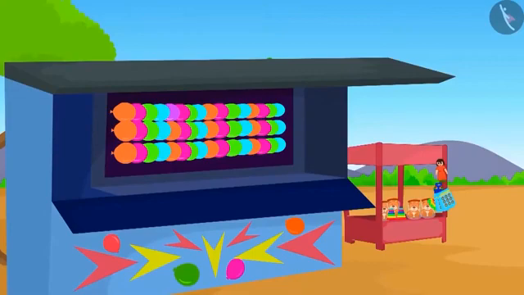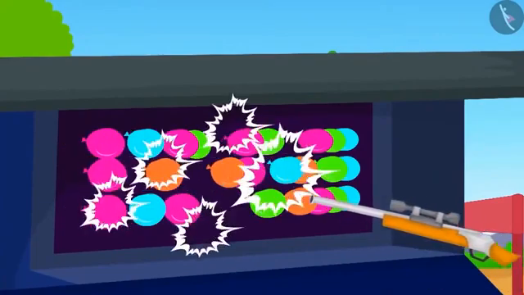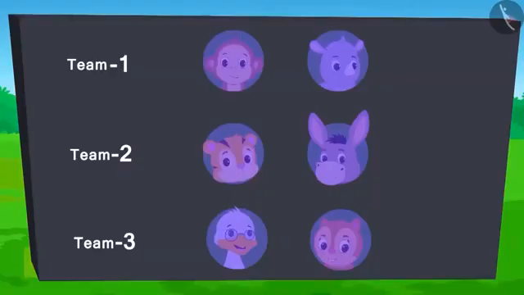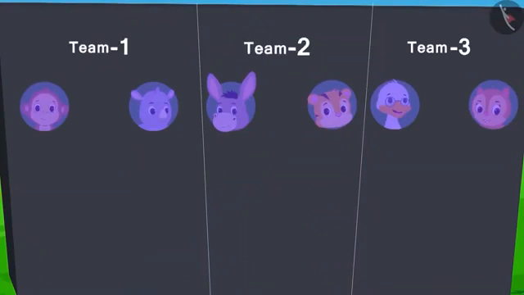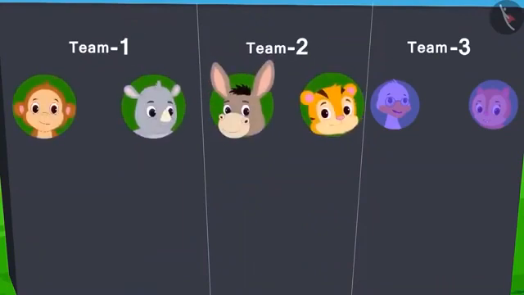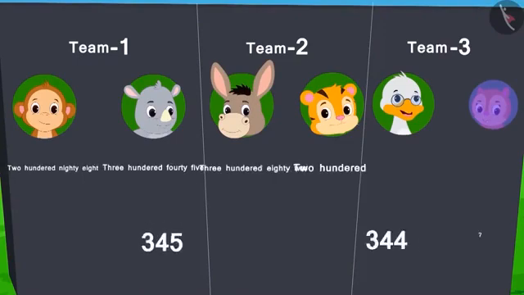The next competition is bursting the balloons. In this game, whichever team bursts the maximum number of balloons wins. Each team will get 2 attempts. Team 1 and Team 2 have played both their attempts. From Team 3, Badbole uncle has used his turn. Only Chanda's turn is left. The score so far is like this.